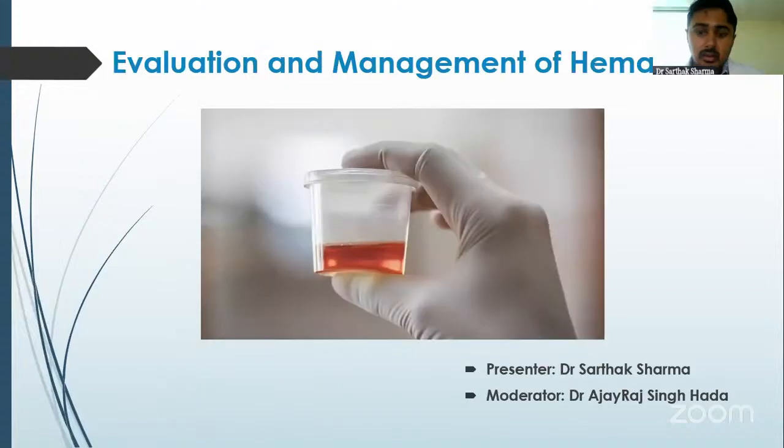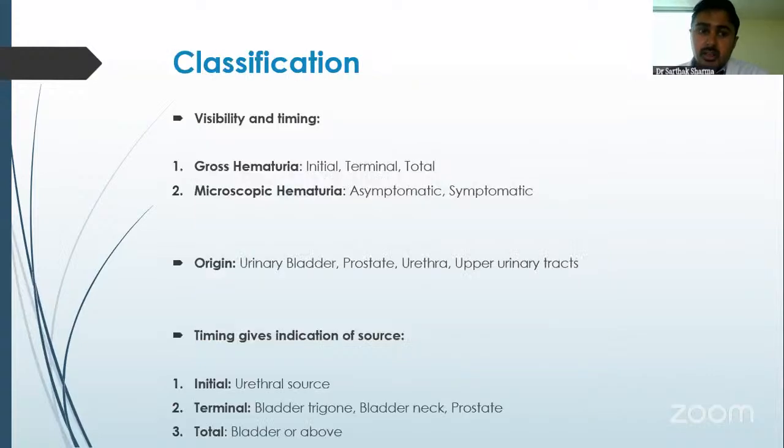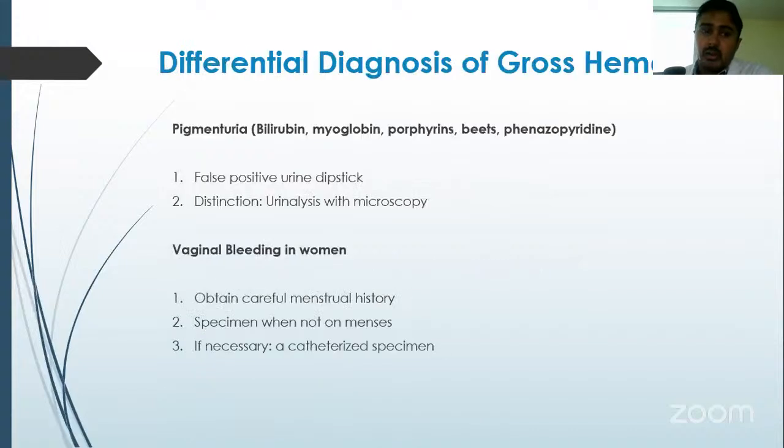Good morning, everybody. I'm Dr. Sarthak Sharma. I'll be presenting this seminar on evaluation and management of hematuria. Hematuria can be classified according to visibility and timing into a gross hematuria or a microscopic hematuria, with gross hematuria further giving the source timing giving the indication of the source, with initial hematuria giving a source of urethral pathology, terminal hematuria suggesting a bladder trigone, neck or prostate pathology, and a total hematuria giving us an indication that it may be an upper tract or bladder involved.